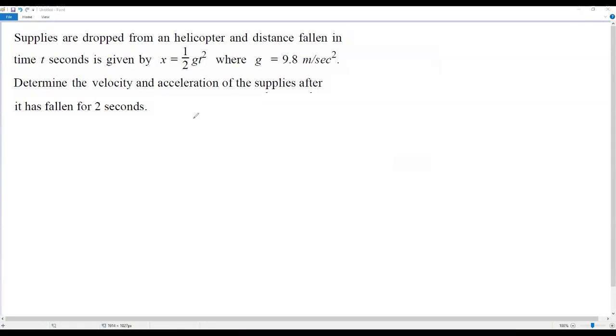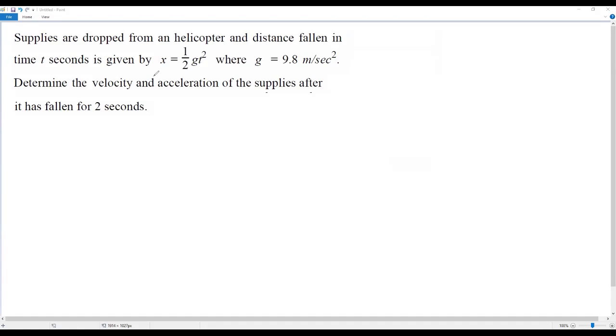Here we have a calculus problem on the board. Okay, let's go to the information. Supplies are dropped from a helicopter and the distance fallen in time t seconds is given by x equals 1/2 times g t squared, where g equals 9.8 meters per second squared. Determine the velocity and acceleration of the supplies after it has fallen for 2 seconds.